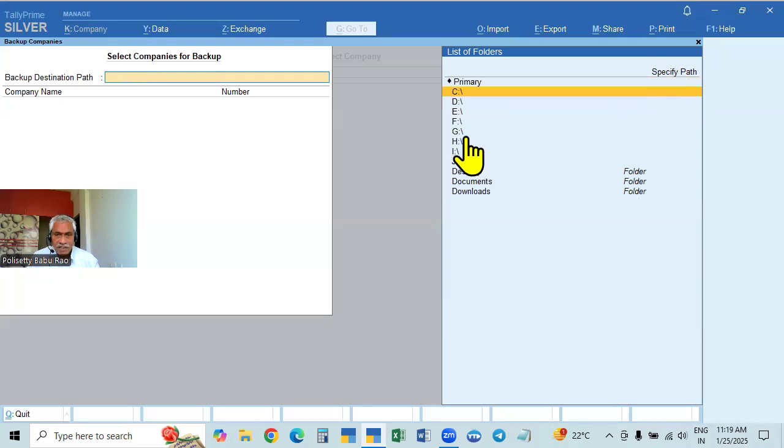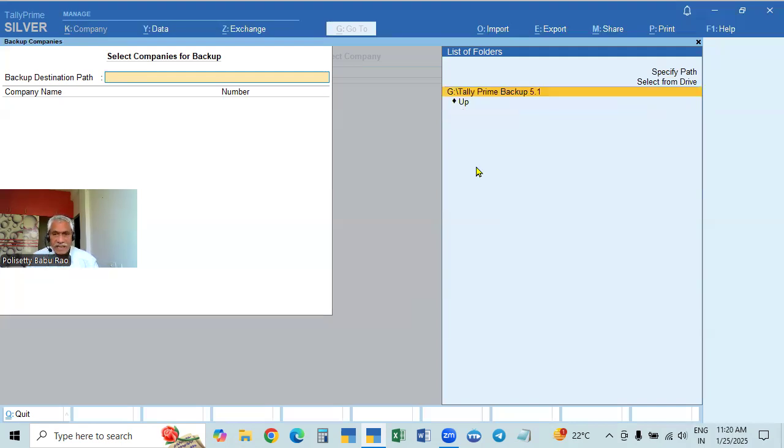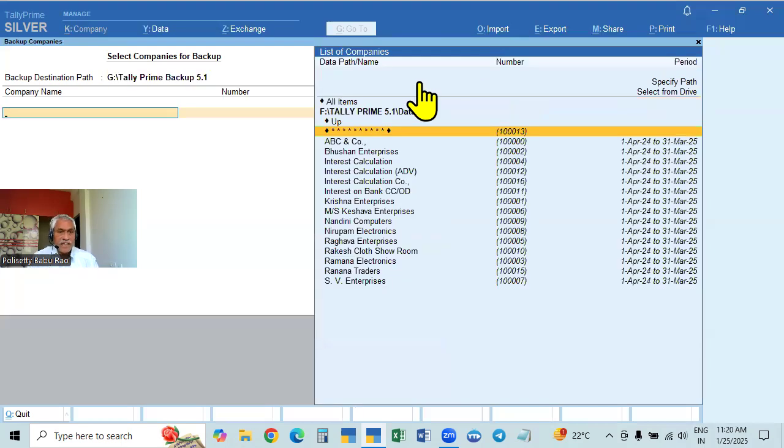Select from drive, every time. Go to the respective drive. Select the backup data path. Enter, it will come up. Again enter, it will come here. This we have to do every time without fail.